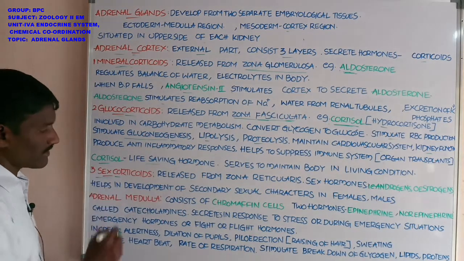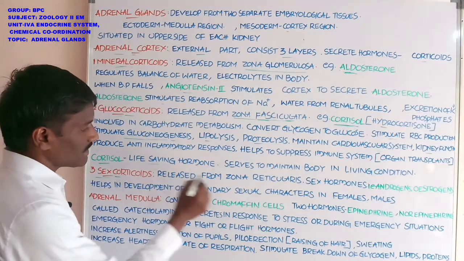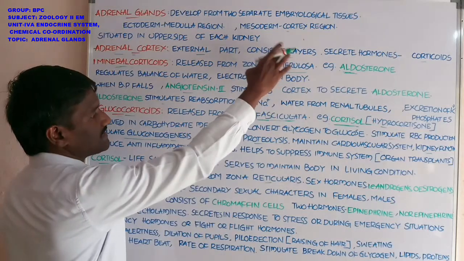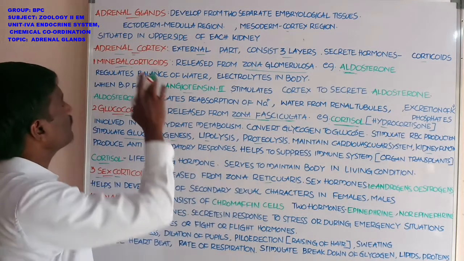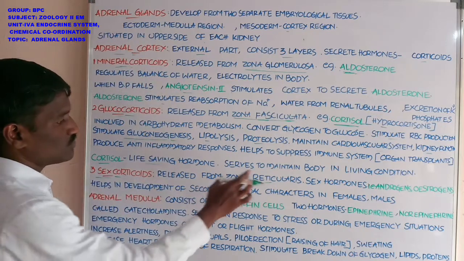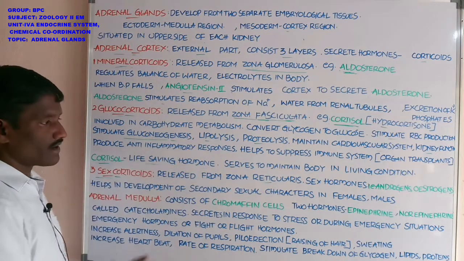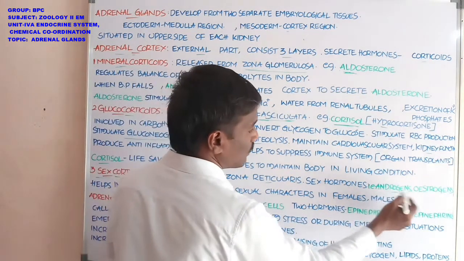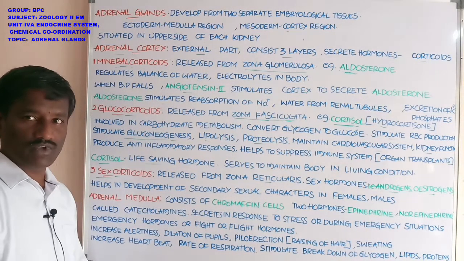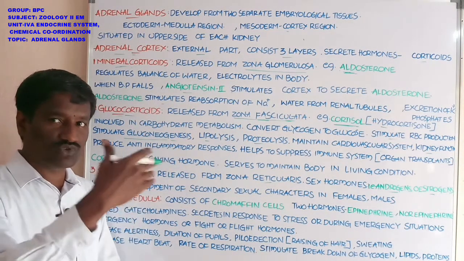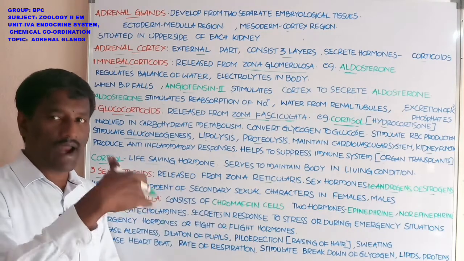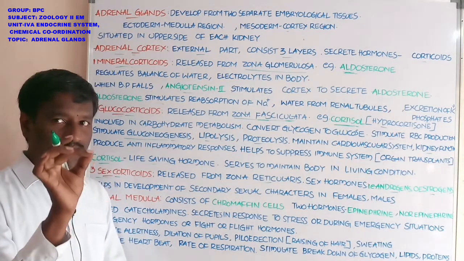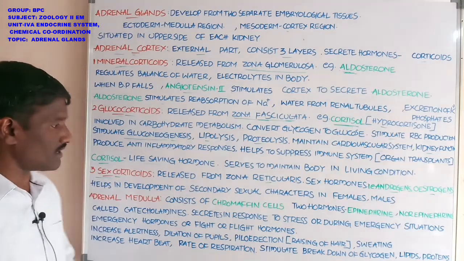Next, the sex corticoids. They are released from the zona reticularis, the third layer present in the adrenal cortex. Zona reticularis secretes sex corticoids. These are also called sex hormones. These are androgens and estrogens. Sex hormones produced from the gonads are called androgens. The chief female hormone is estrogen. The chief male androgen is testosterone.